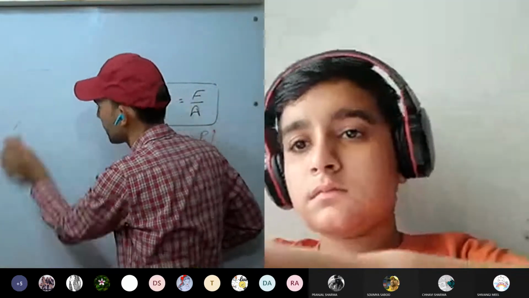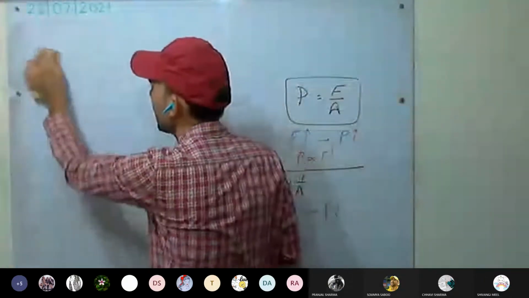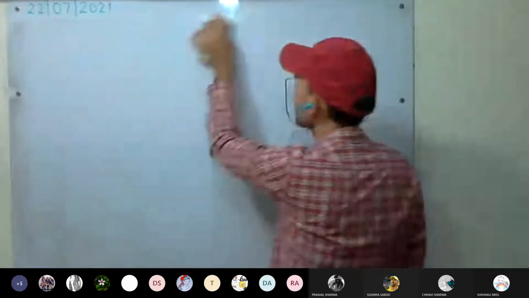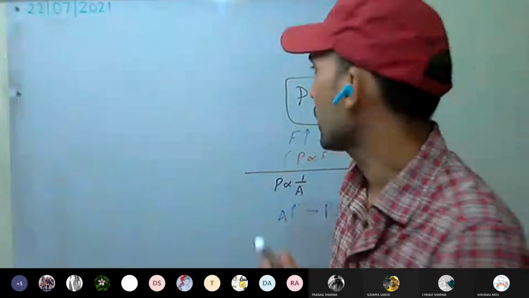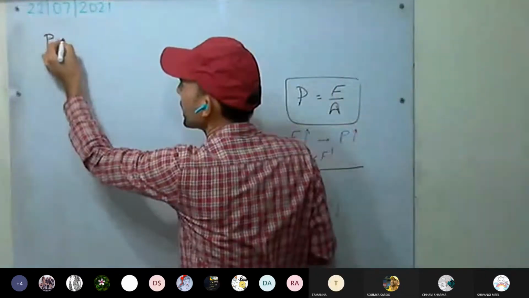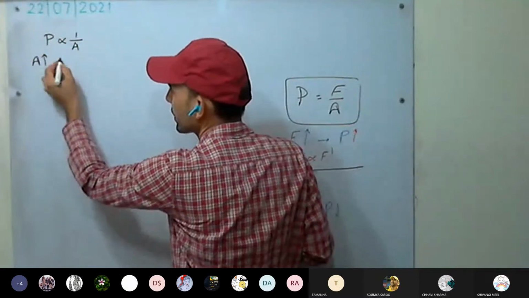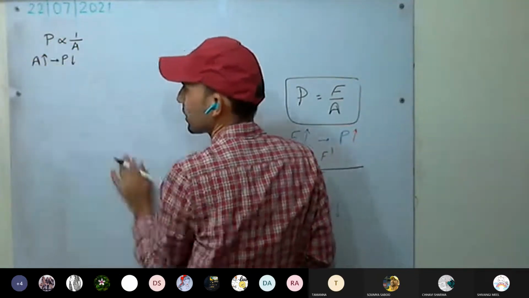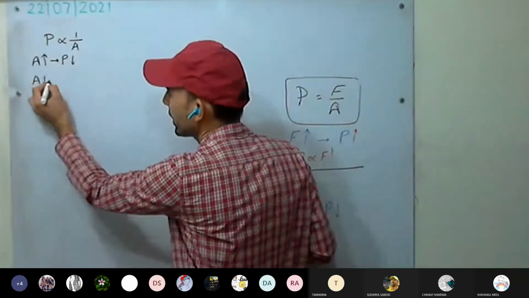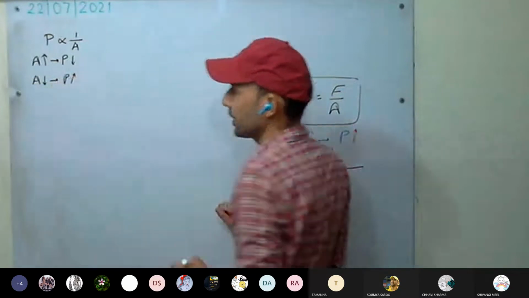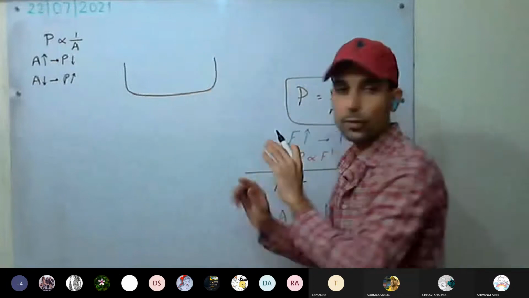So first, we are going to conduct the experiment that pressure is inversely proportional to area. That is, if we increase the area, the pressure will decrease. If area increases, pressure decreases, or area decreases, pressure will increase. They are inversely proportional.